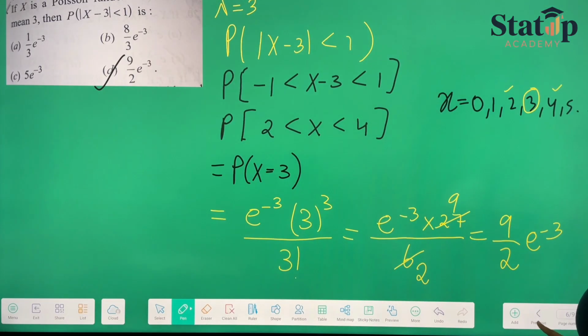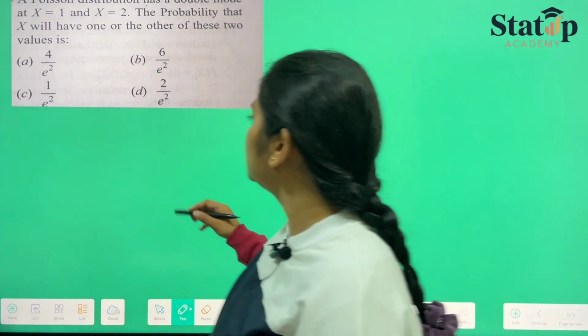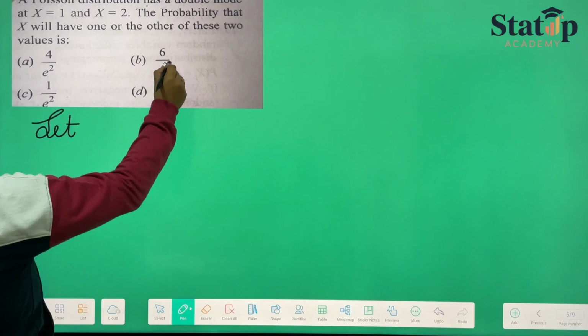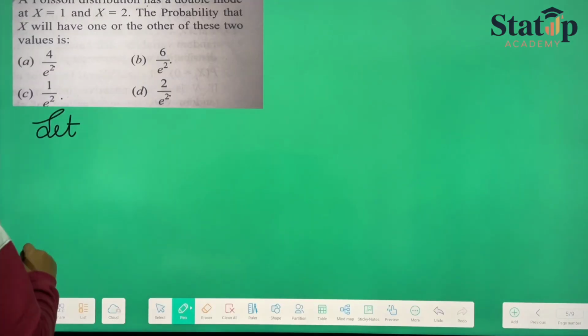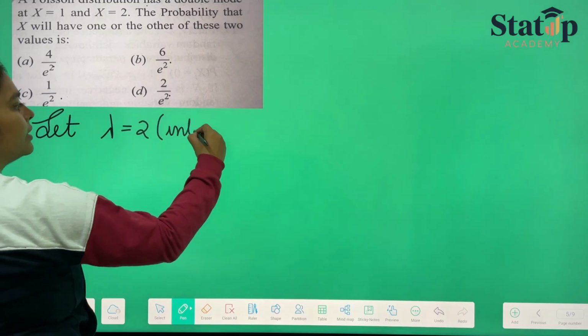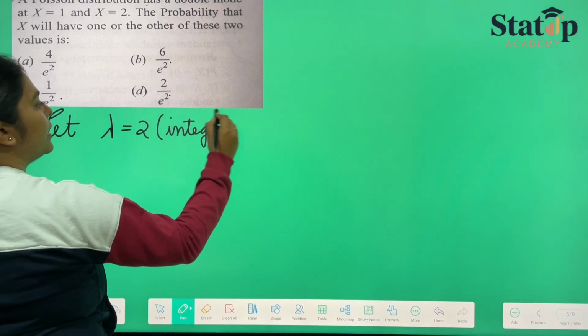So let us consider that lambda is equal to 2, because here also in every option they have given e raised to the power 2. Let lambda be equal to 2, which is an integer, right?